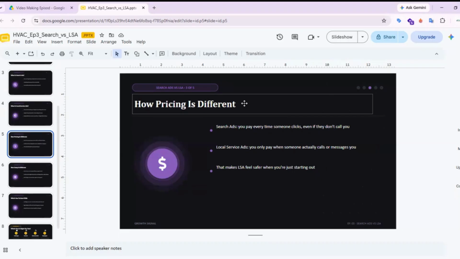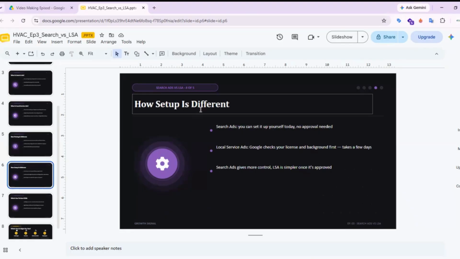And number 3, here's the big difference: how you pay. With search ads, you pay every time someone clicks, even if they don't call you. A click might cost you $5 to $10, and it adds up fast. If people click but don't call, you still pay. With local service ads, you only pay when someone actually calls or messages you. No call, no charge. That's why LSA feels safer when you are just starting out, less risk of wasting money while you are still learning.